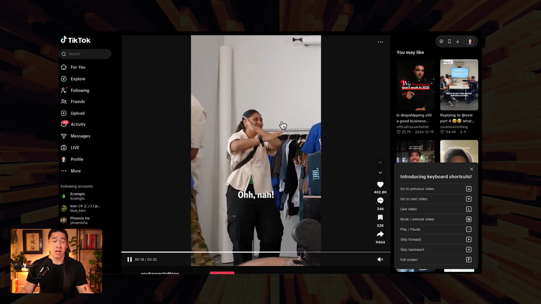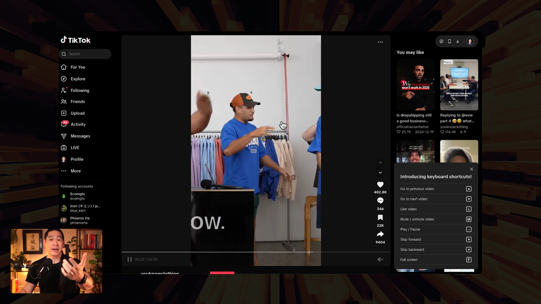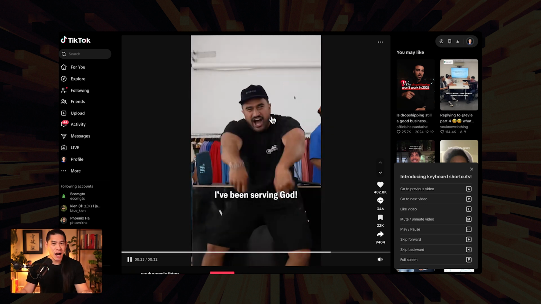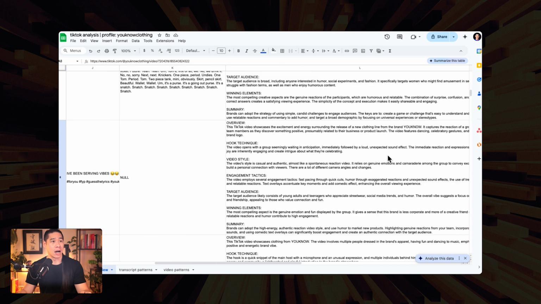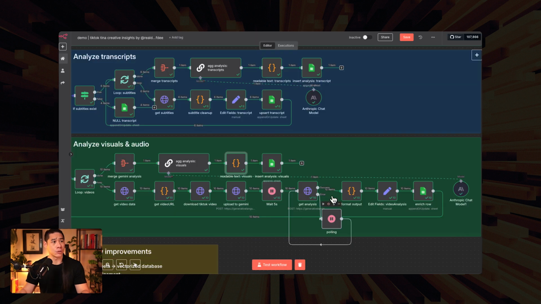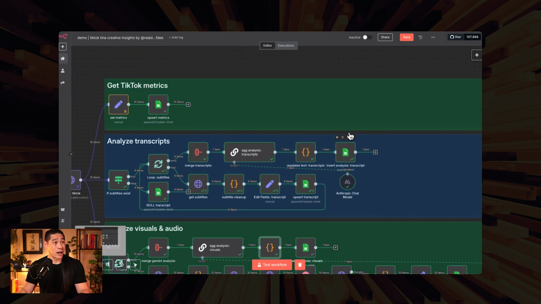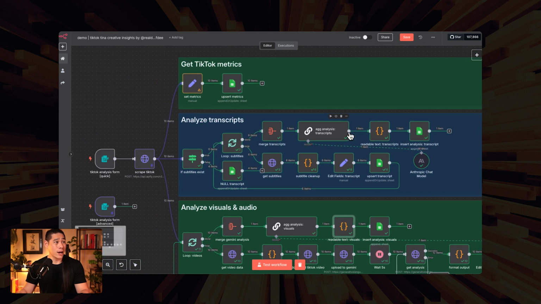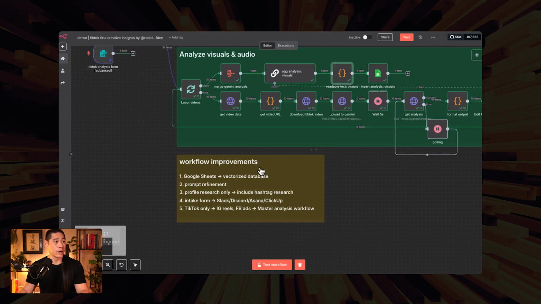Now, if it's a problem solving product or a video that has a lot of that type of problem solving way of delivery, great. But if not, then really this is where we want to rely on this portion in here. Now, a mix of both, amazing. That is where we get a lot of the good stuff. Okay, back to the workflow itself. So effectively, we've gone through and talked through how to build this. Now, let's talk about workflow improvements.